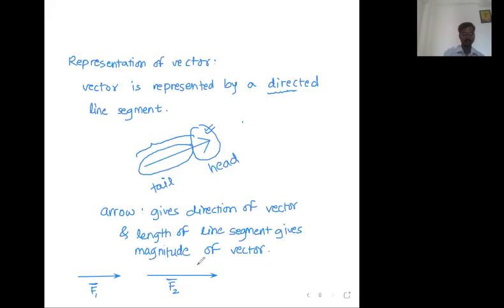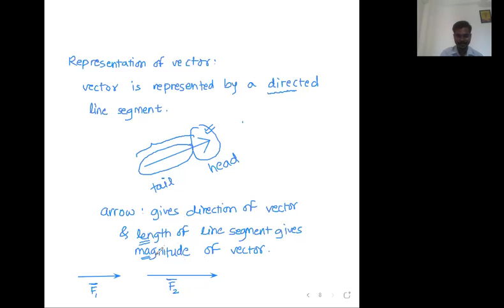Which vector is more? Whose magnitude is more? Which force has the greater magnitude? All of you have given the correct answer. So you already have that sense. More the length, more is the magnitude. That's what I have written. Length gives you the magnitude.